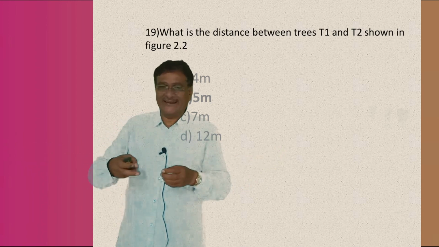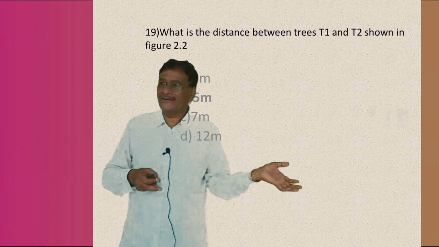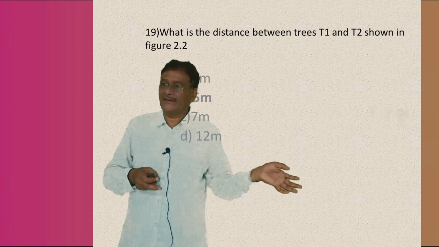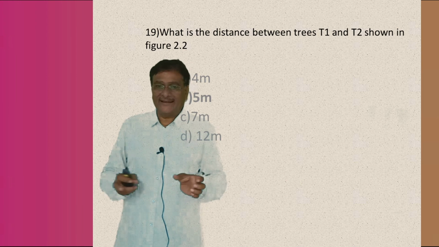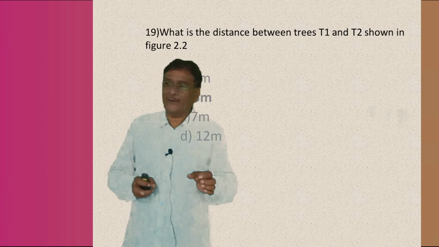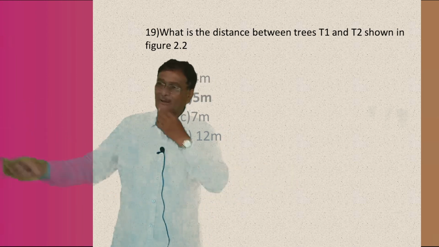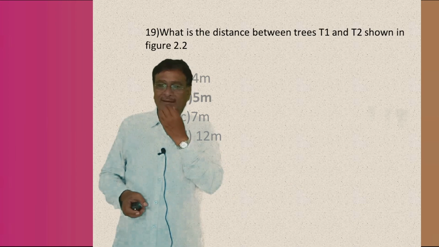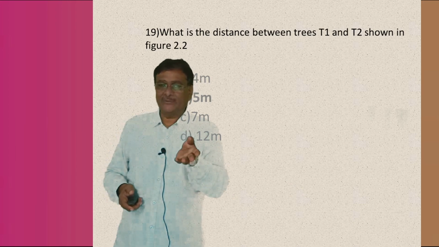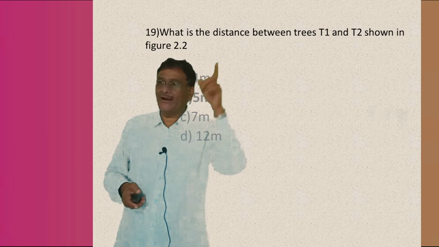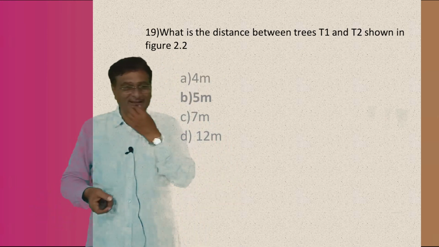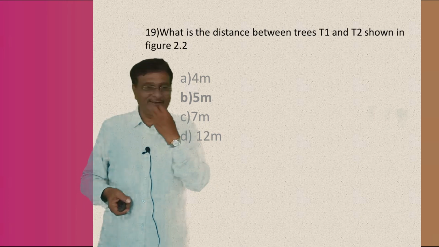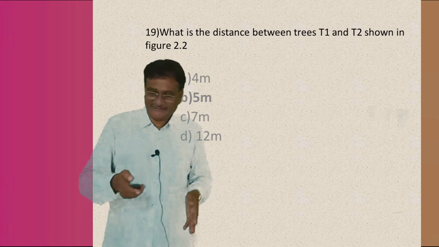One tree is on the left side of the main line, and another tree is on the other side. He is asking what the offset distance is of one tree and of the other tree. What will be the net distance between tree number 1 and tree number 2? In the figure it is 5 meter. Because I have not shown you the trees, I cannot explain it here, but the answer is 5 meter. Okay.